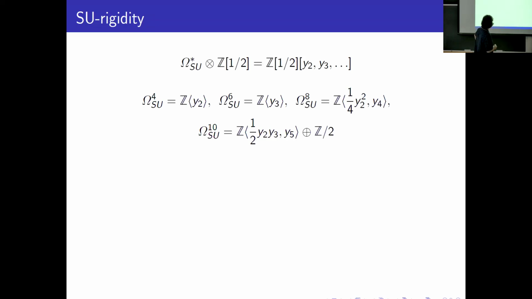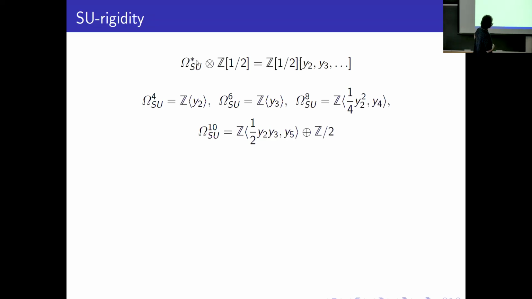Now we need to consider the cobordism ring of SU manifolds. We have SU manifolds because we have a cobordism relation between them, and we can define the SU cobordism ring. In fact it's a much more complicated ring than the complex cobordism one, and it has torsion, and even modulo torsion it is not polynomial, but all torsion is 2-torsion, and if we invert 2, then this ring is polynomial. It has such generators. We can choose these generators to be integer, to be represented by actual SU manifolds.